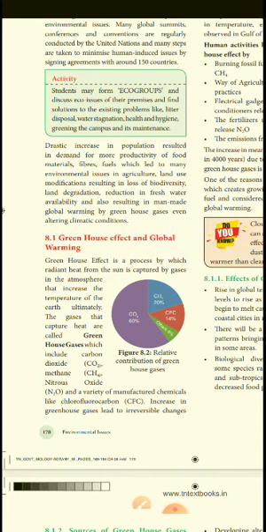What is the greenhouse effect and global warming? The greenhouse effect is a process by which radiant heat from the sun is captured by the gases in the atmosphere that ultimately increase the temperature of the earth. This is the greenhouse effect. Normally CO2 and chlorofluorocarbon are the main contributors to this greenhouse effect.